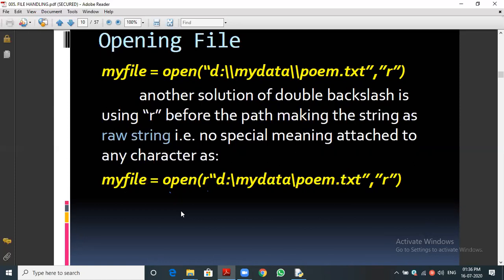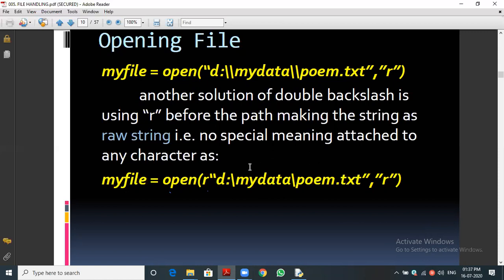So the open function will get confused whether it is a new line. For example, I give the folder name as new folder. Folder name itself is new folder, so D colon slash new folder. With a small n, the interpreter will read the slash n while reading the line, and then it will get confused whether the user means slash n for a new line or it is part of a folder name.